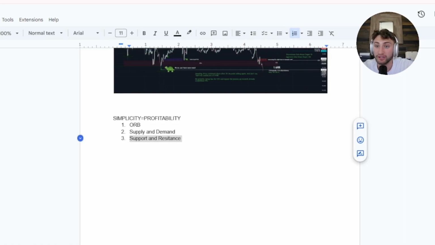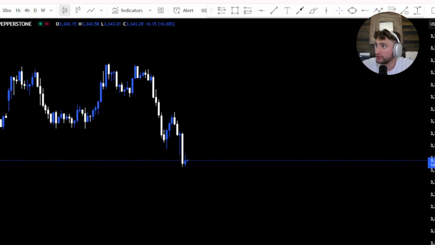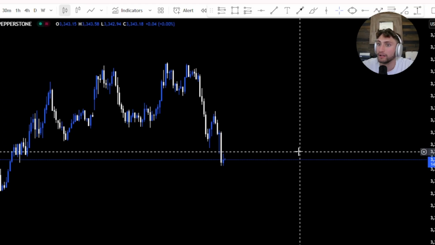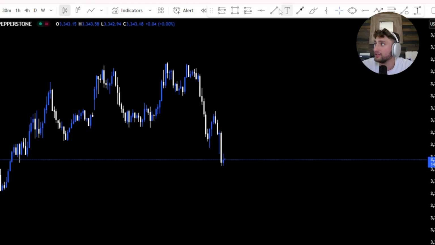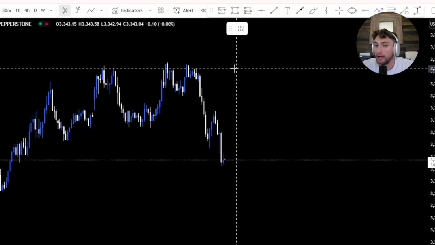So these are terms that have been here, guys. So we're just going to go over support and resistance. What is support and resistance? For support and resistance, I like to start on the 15-minute or the 30-minute time frame and mark out my areas. All support and resistance is areas where price continues to hold or continues to bounce off of. So let's draw out a little chart up here.